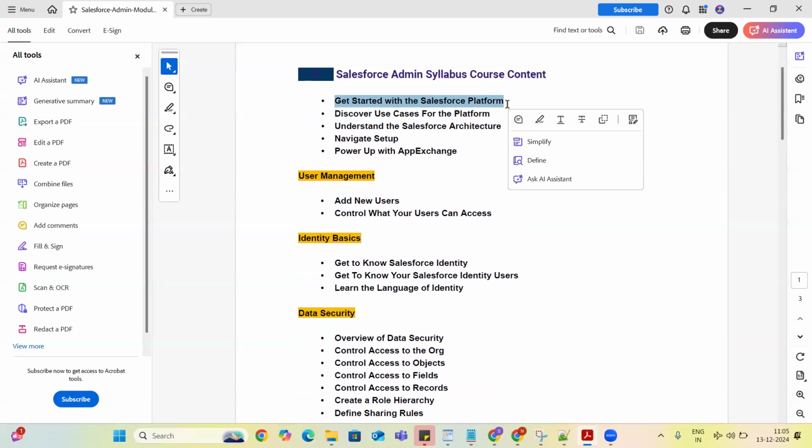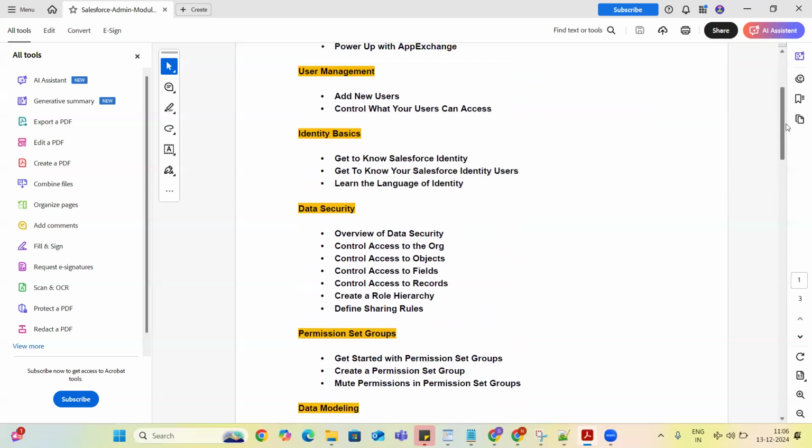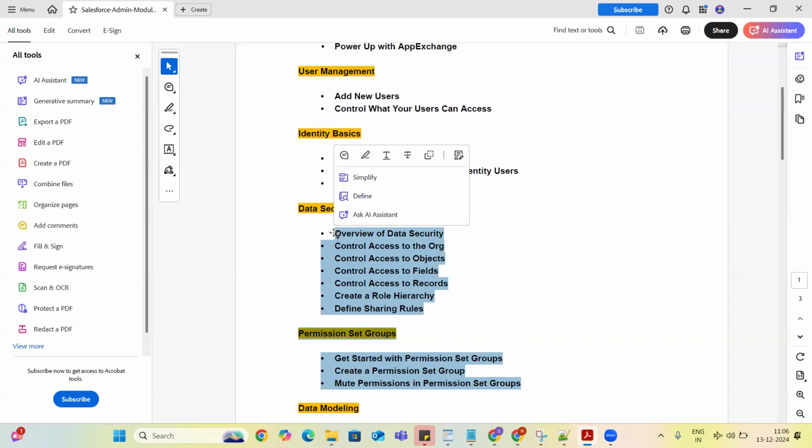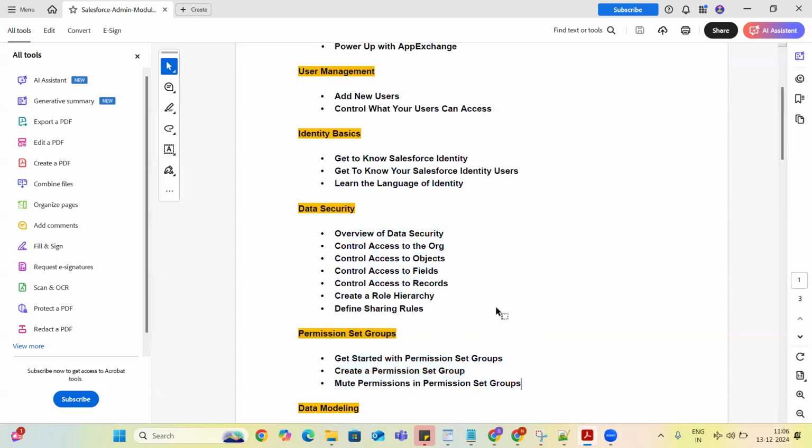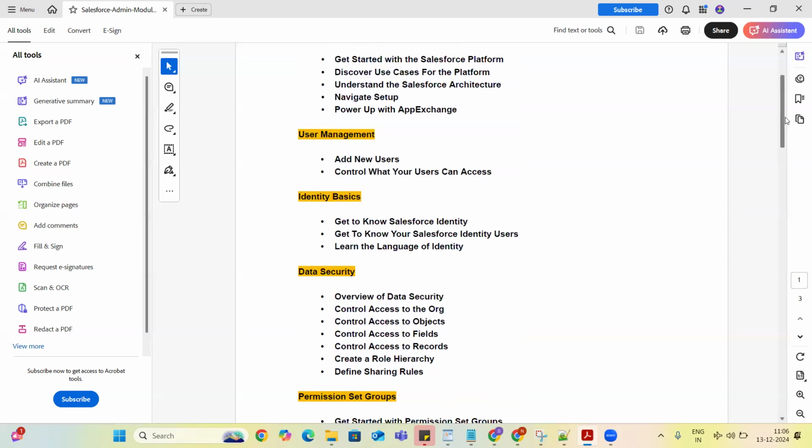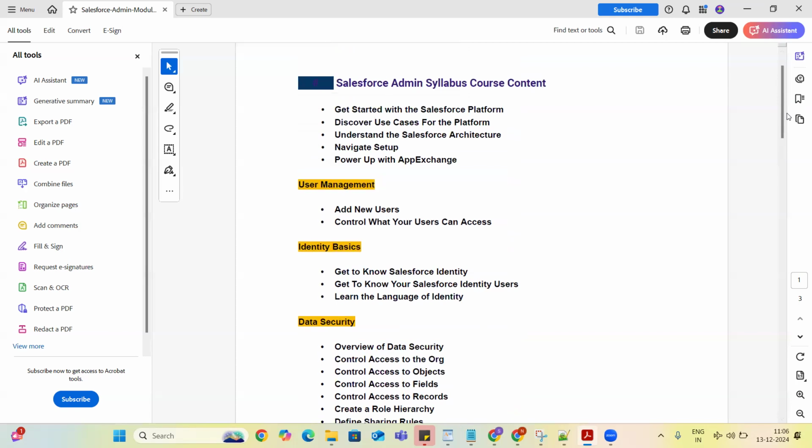Once I complete data security and permission sets, I will assign each of you one topic, and you have to speak for 20 minutes on that topic. Each of you has to speak for 20 minutes. So make sure that you have an idea of whatever we have covered.